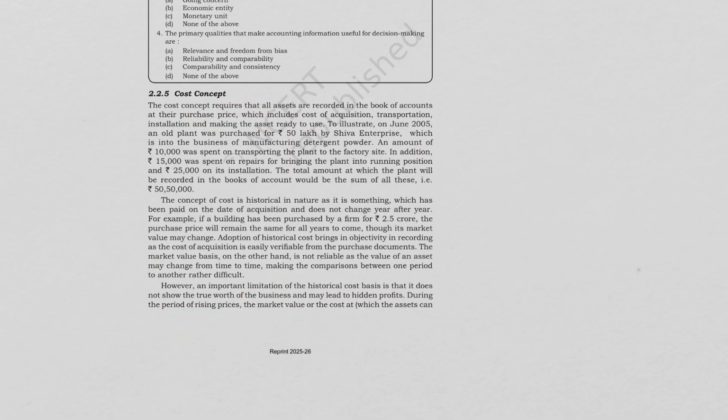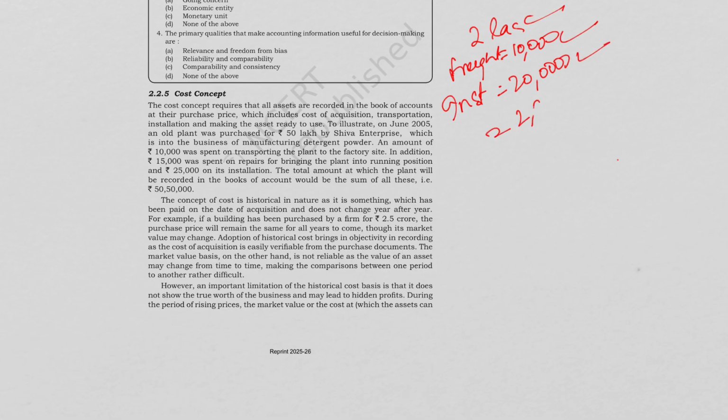For example, if a machine we have purchased for rupees 2 lakh, freight is rupees 10,000, and installation is rupees 20,000, then the total cost would be 2 lakh plus 10,000 plus 20,000, 2 lakh 30,000. So the entry will be: machinery account debit 2 lakh 30,000 to either cash or creditor.